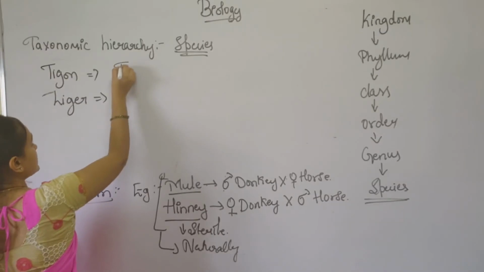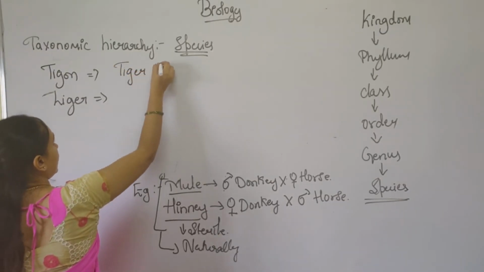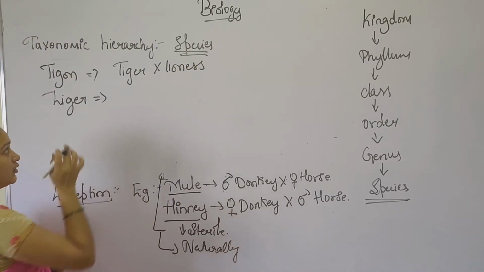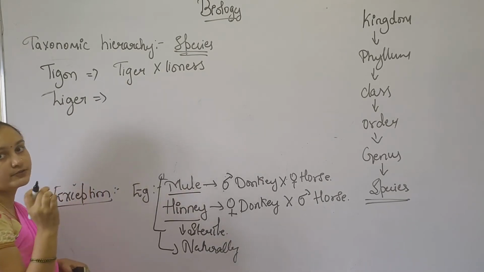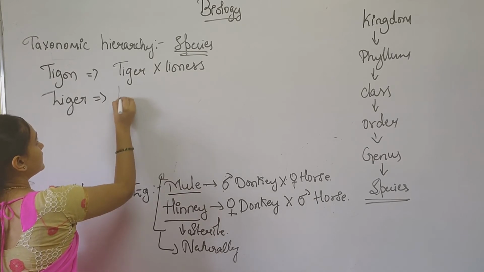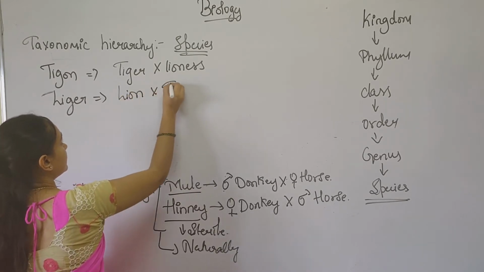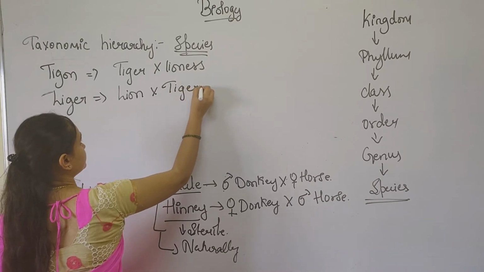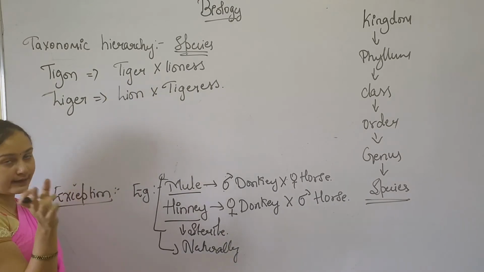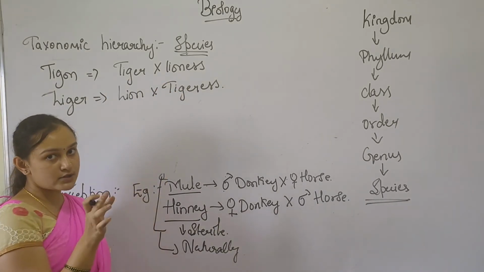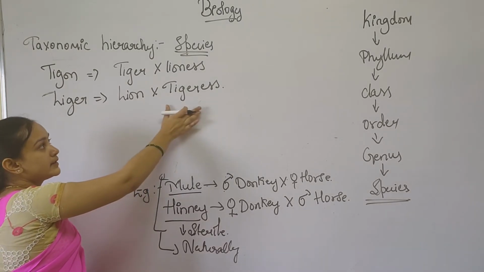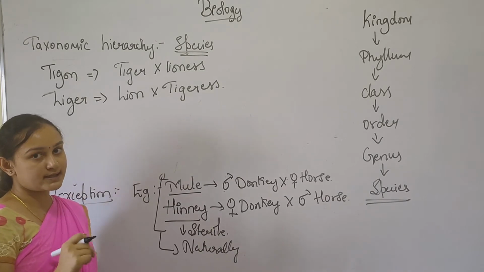In the tigon, the cross is between the male tiger and the female lion, the lioness. And in the liger, it is a cross between the male lion and the tigress.